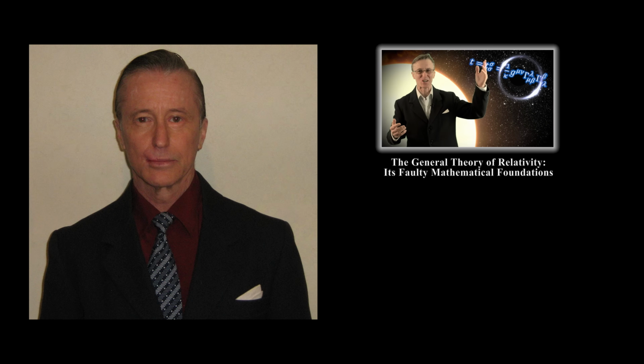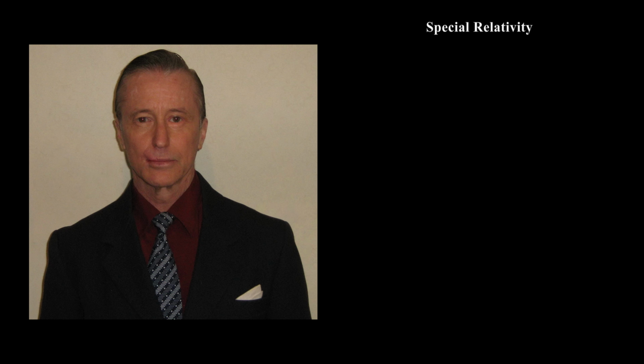Today I will explore the special theory of relativity, which pervades modern physics and astronomy. In my previous lecture in this series, I presented mathematical proof that the general theory of relativity is invalid because it violates the rules of pure mathematics. I will now demonstrate how special relativity also violates the rules of pure mathematics. Consequently, it has no physical meaning. This, of course, is anathema to physicists, astronomers and cosmologists, but the proof is not complicated and is unequivocal.